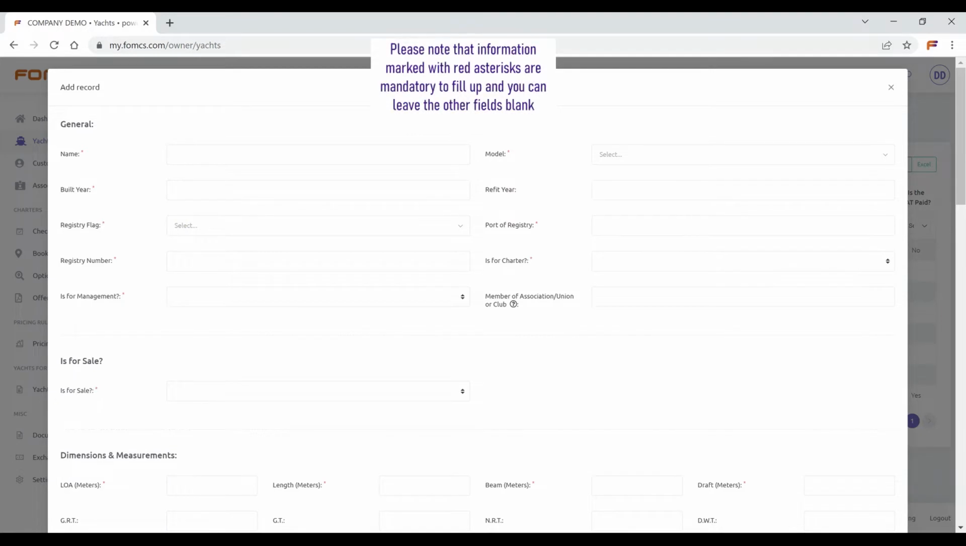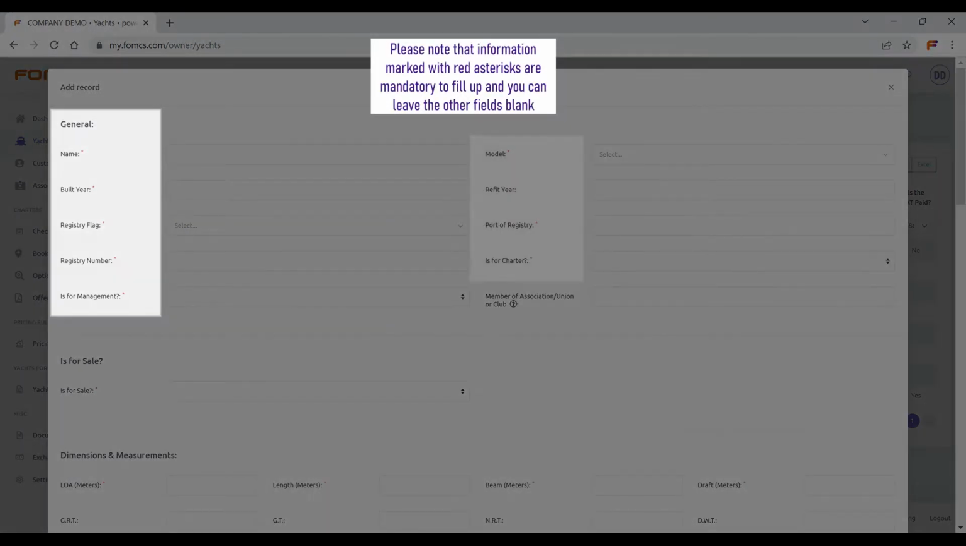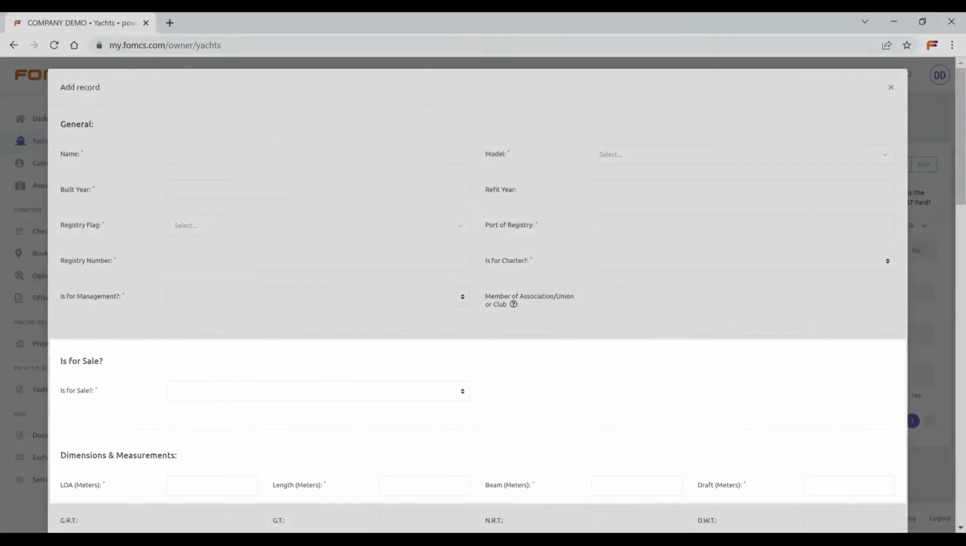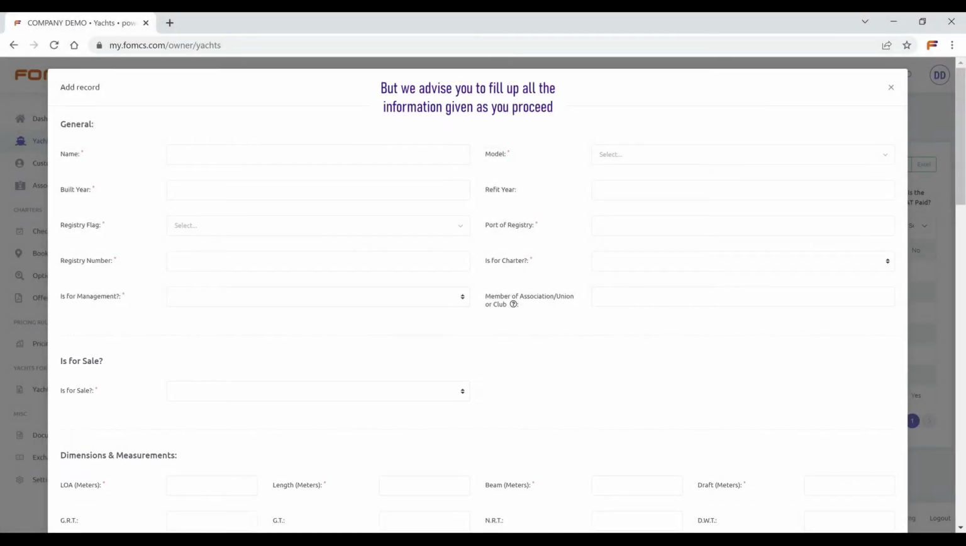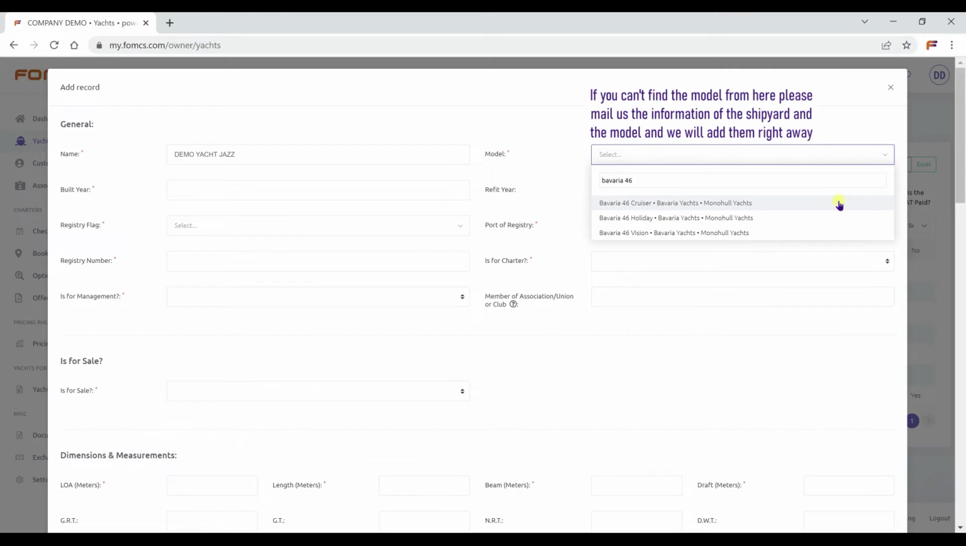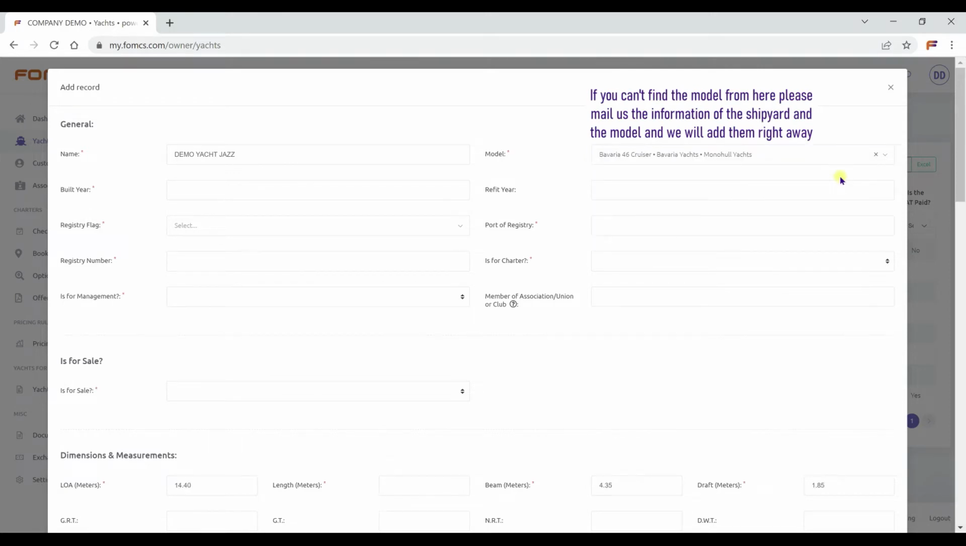Please note that information marked with red asterisks are mandatory to fill up, and you can leave the other fields blank. But we advise you to fill up all the information given as you proceed. Write the name of the yacht. Select the exact model of your boat from the database. If you can't find the model from here, please mail us the information of the shipyard and the model, and we will add them right away.